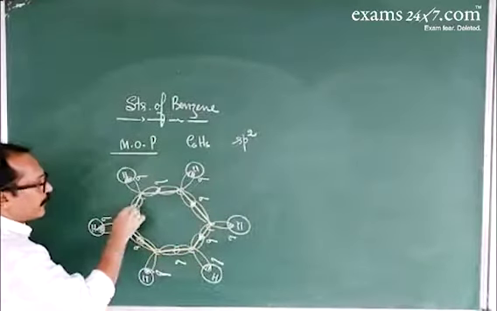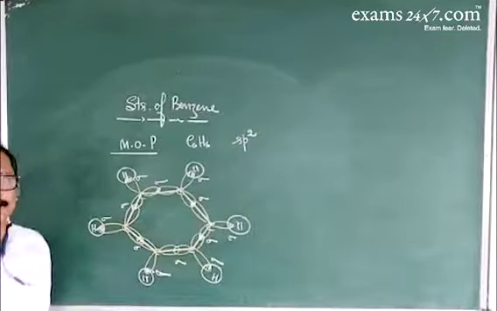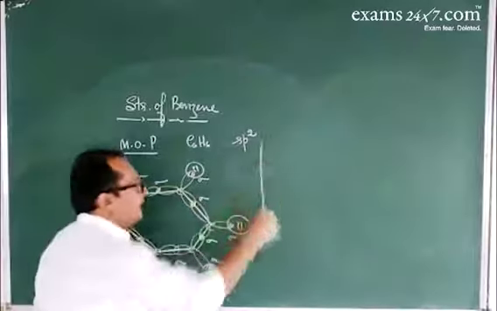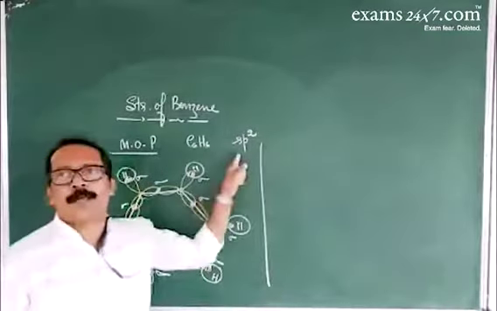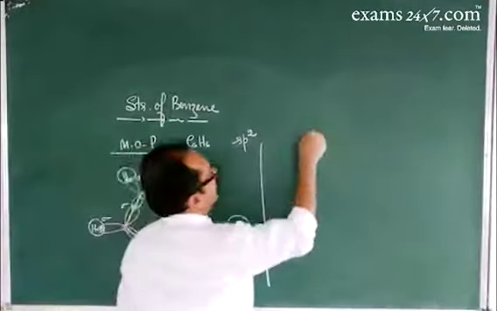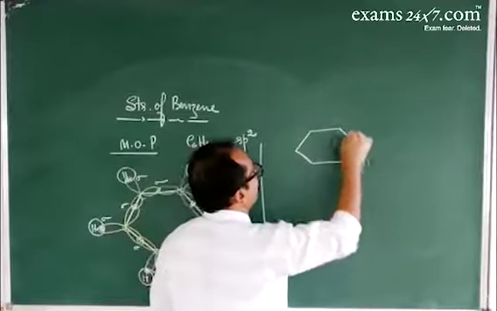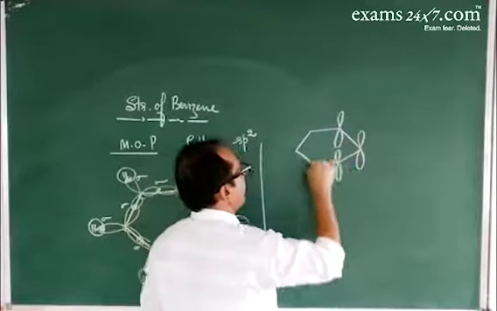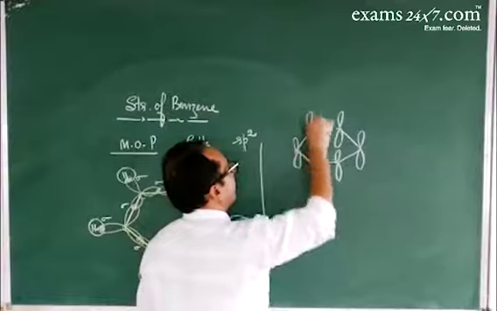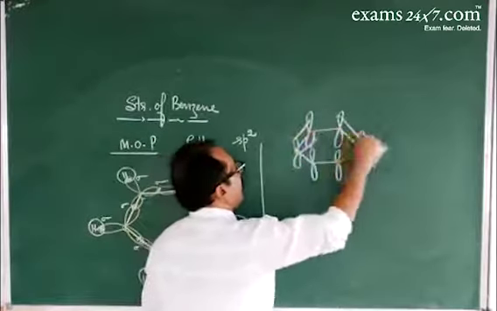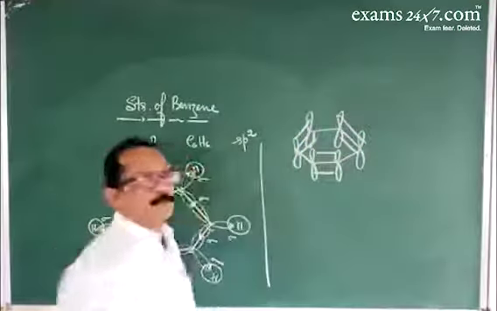So there are 6 carbon to carbon sigma bonds. During sp2 hybridization, one of the p orbitals is unaffected, which lies perpendicular to the plane. And these p orbitals undergo lateral overlapping to give pi bonds.